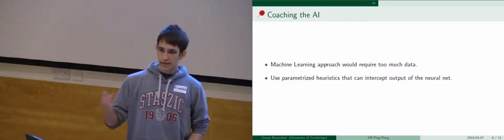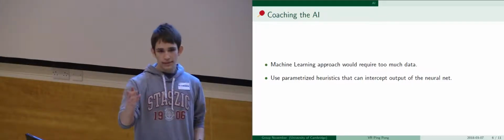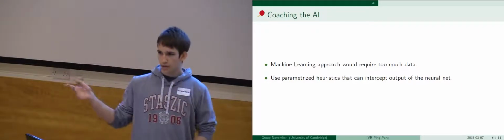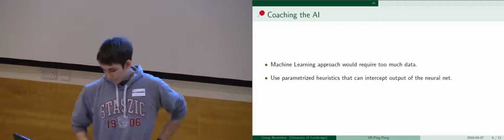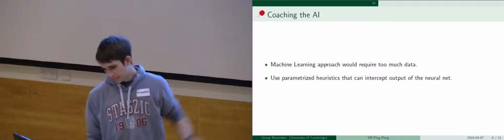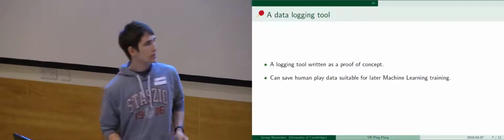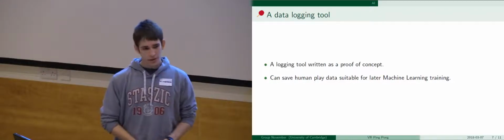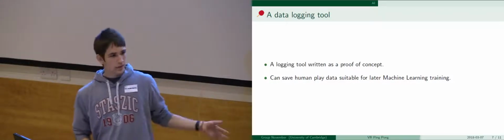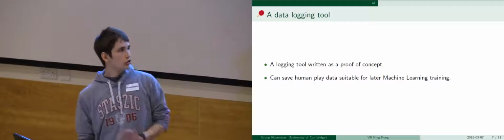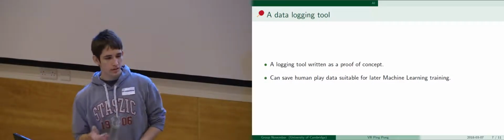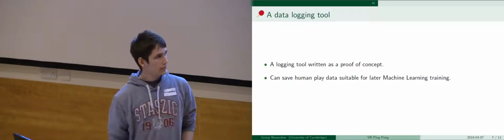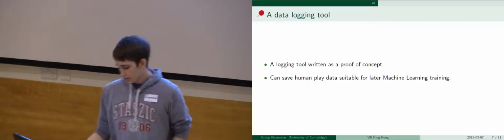So for example, if the AI played the ball to the left and then the player hits it really hard and wins the point, then the AI in the future would be less likely to play to the left. You can see some heuristics there. However, as a proof of concept, we did write a data logging tool which can save human play data, which could enable us to train bots against humans using machine learning. If we had enough time and volunteers, we would be able to do that. Well, we didn't.